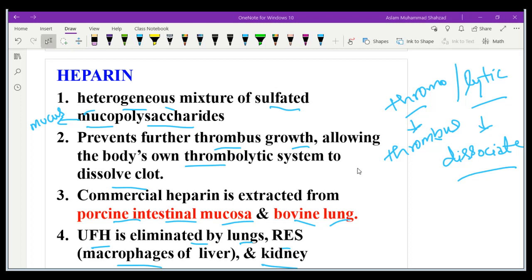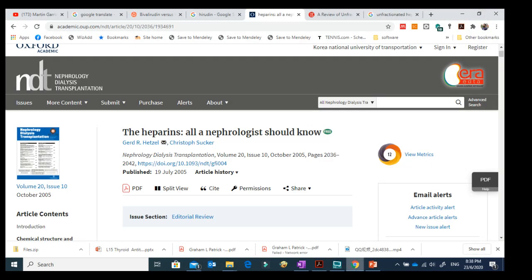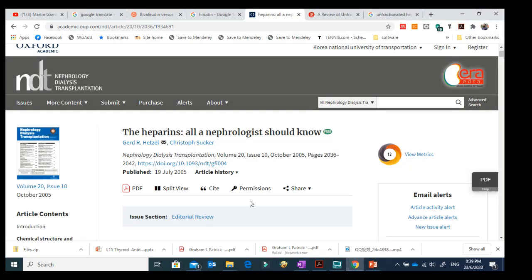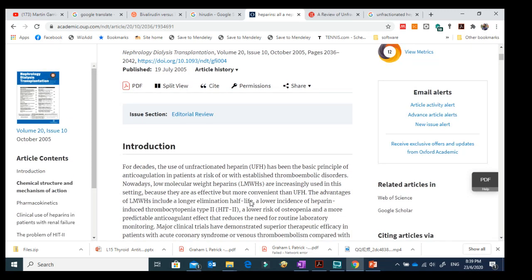So we need to monitor the patient's kidney as well when we are giving this drug. I found one interesting article regarding this matter, and let me share it with you. The title is "The Heparin All Nephrologists Should Know." When I take a look at this article, it has very interesting information about the comparison between unfractionated heparin and low molecular weight heparin.